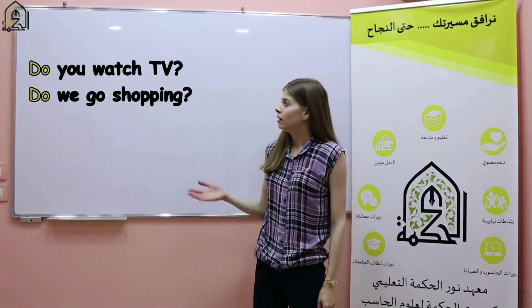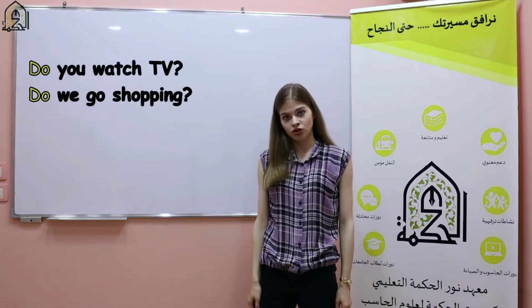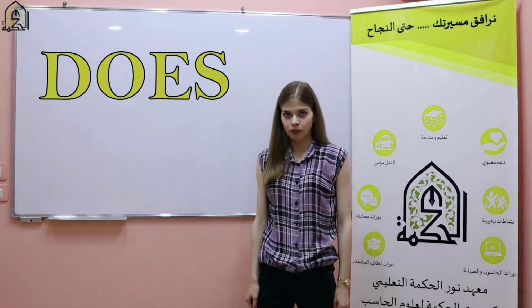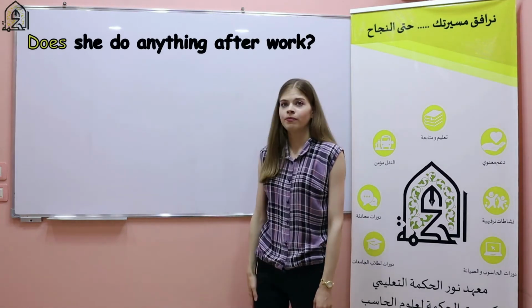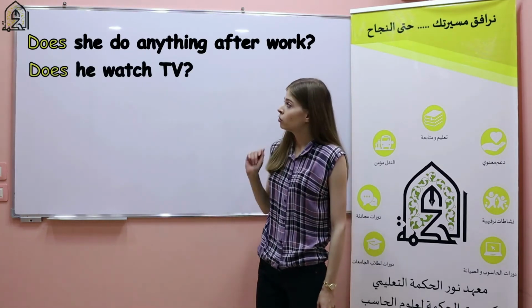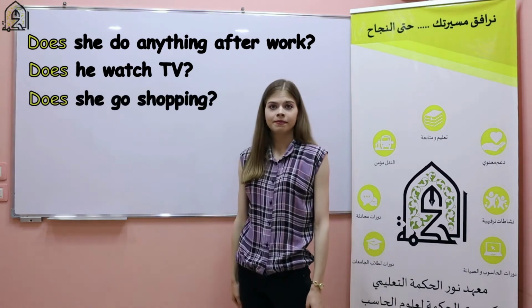Now, let's look. If I take away do, what do we have? We have positive sentences, right? You watch TV. But if I add do, we have a question. Do you watch TV? And what if we want to ask about a him or her? Then we use the word does instead of do. For example, does she do anything after work? Or does he watch TV? Or does she go shopping?